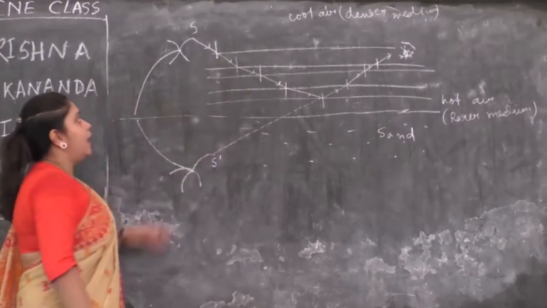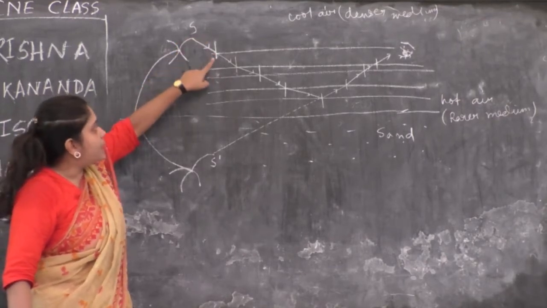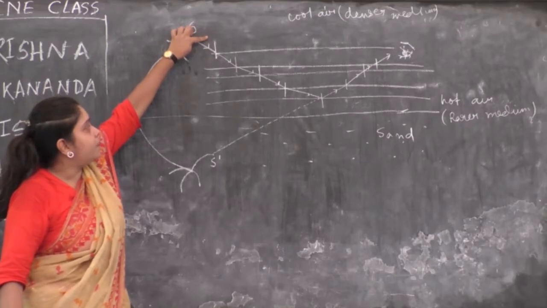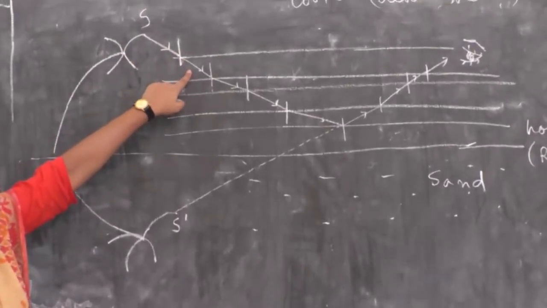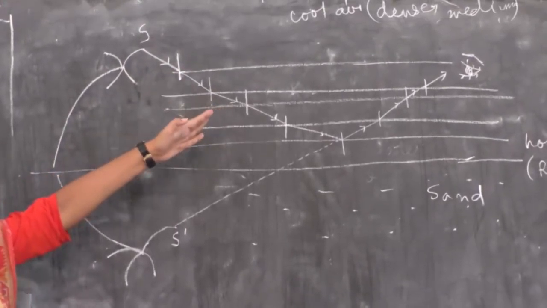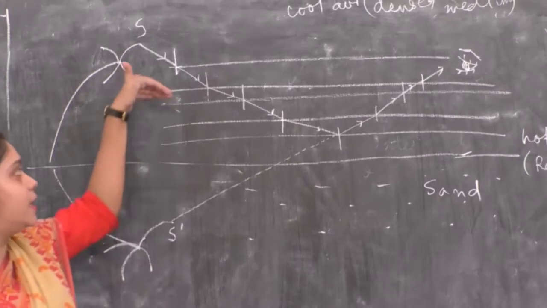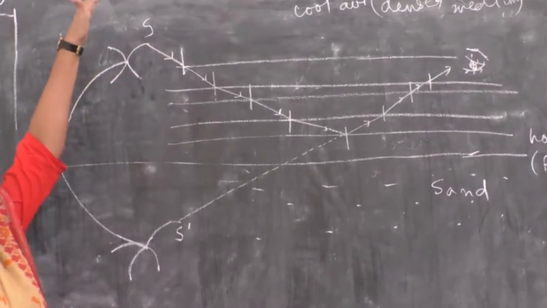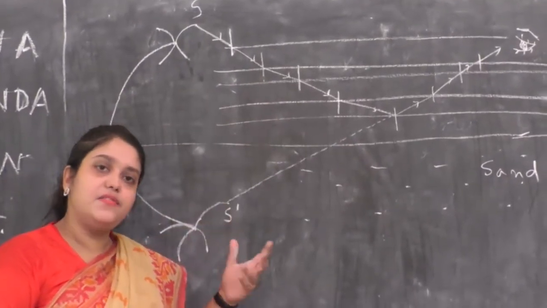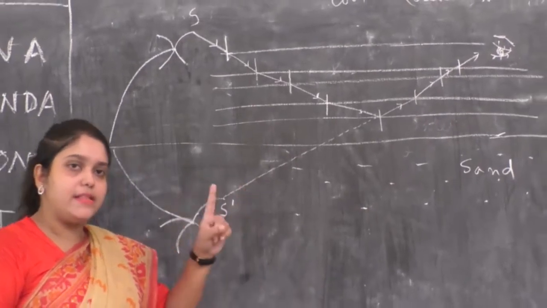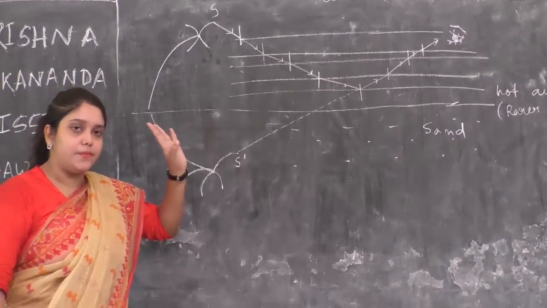This is the normal. I am explaining this one. This is the incident ray. This is the point of incidence. This is the normal. What will happen? This is comparatively denser. This is comparatively rarer. The refracted ray will go away from the normal. It will go on happening repeatedly, which means the more the light ray comes from the upper part of the atmosphere towards the lower part, the more the angle of incidence will be. Why will the angle of incidence gradually increase? Because the refracted ray is going away from the normal.